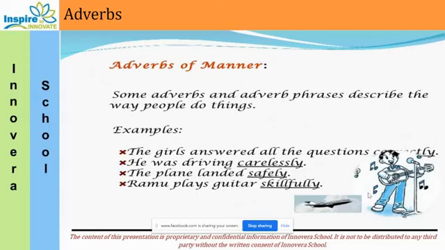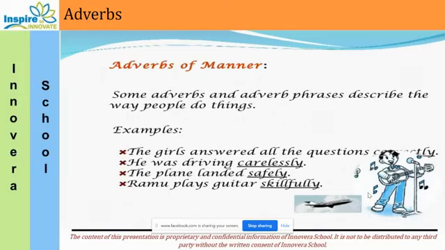Some adverbs and adverb phrases describe the way people do things, how they are doing things. In that case, we are discussing adverbs of manner. So whenever you get the answer to how the action has been done, or how the action is done, you immediately know that it is talking about an adverb of manner. Now, see a few examples.